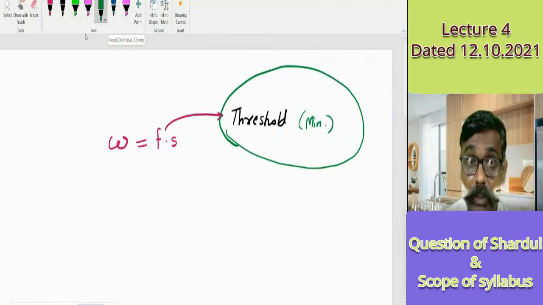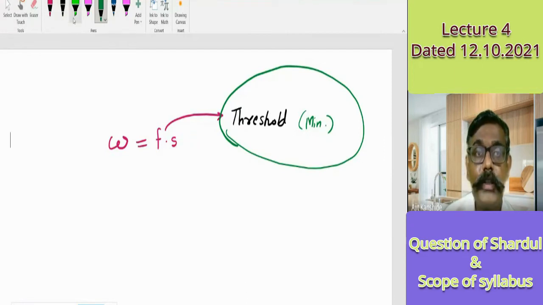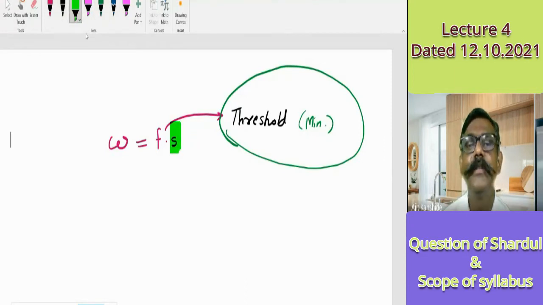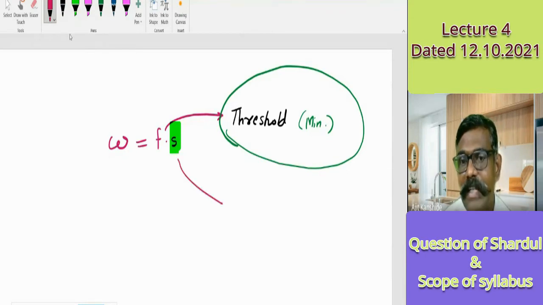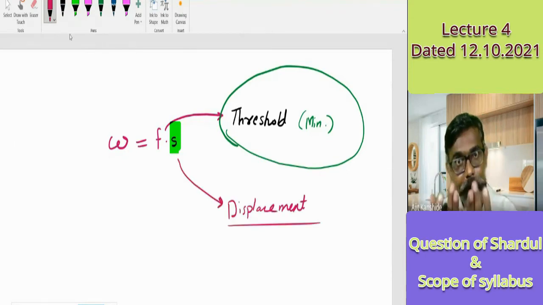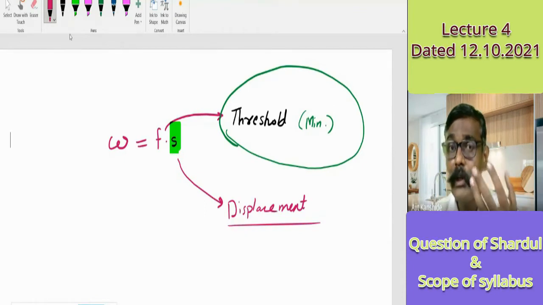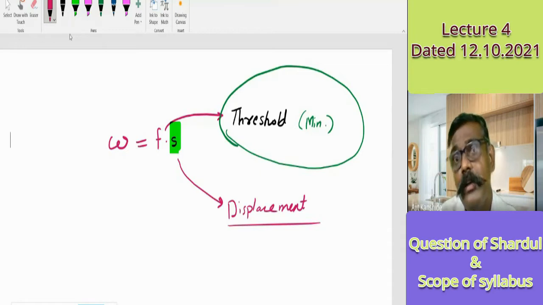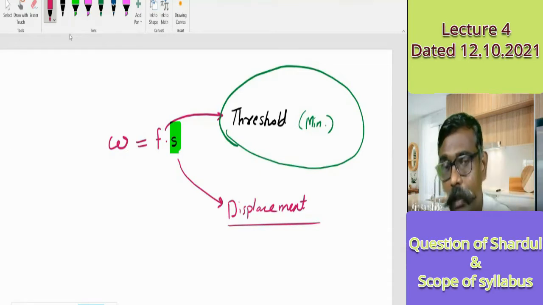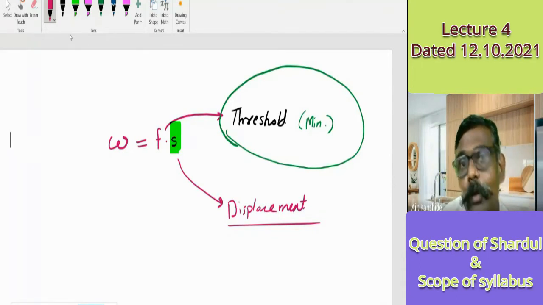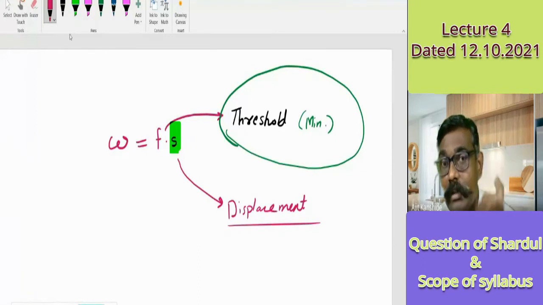Now next point, listen very carefully. By the way, what is important? The displacement is important, and observing the displacement is a skill. You have read, you have studied, but how much do you remember, how much can you express? Unless you express, write, prepare notes, and complete the assignment, you will not come to know. Assignment completed, but after a week chances are you will forget. So revision is also important.